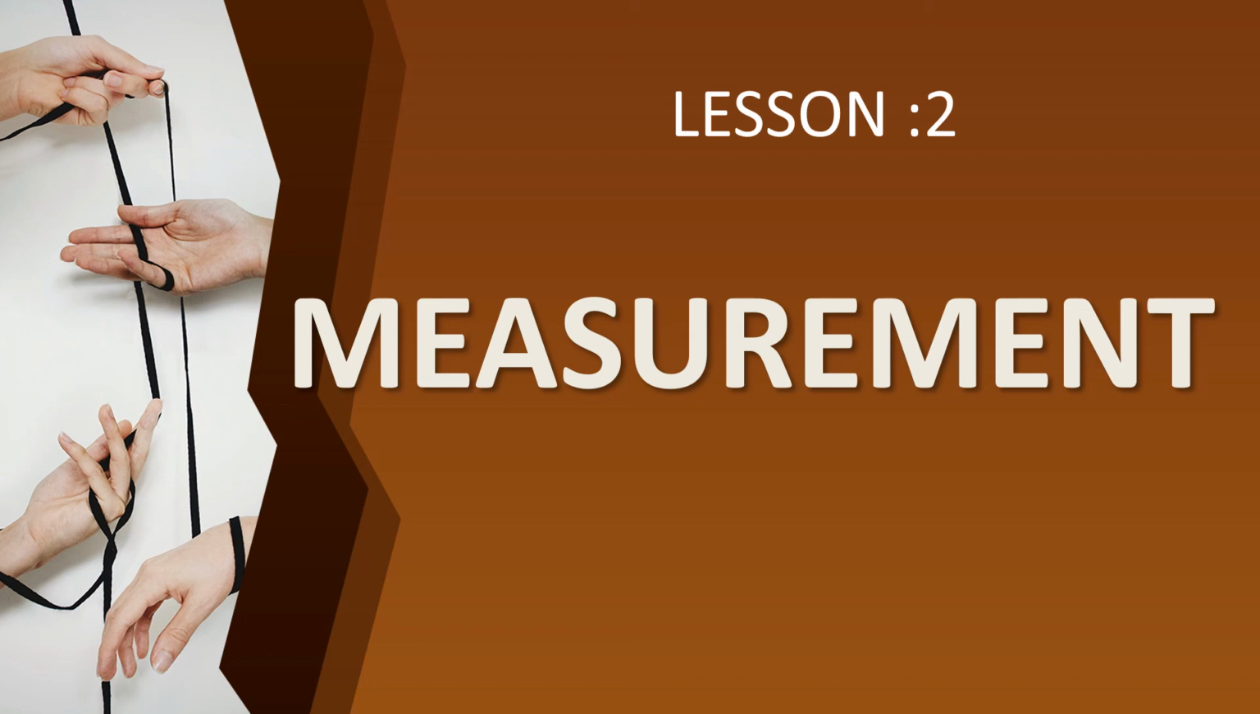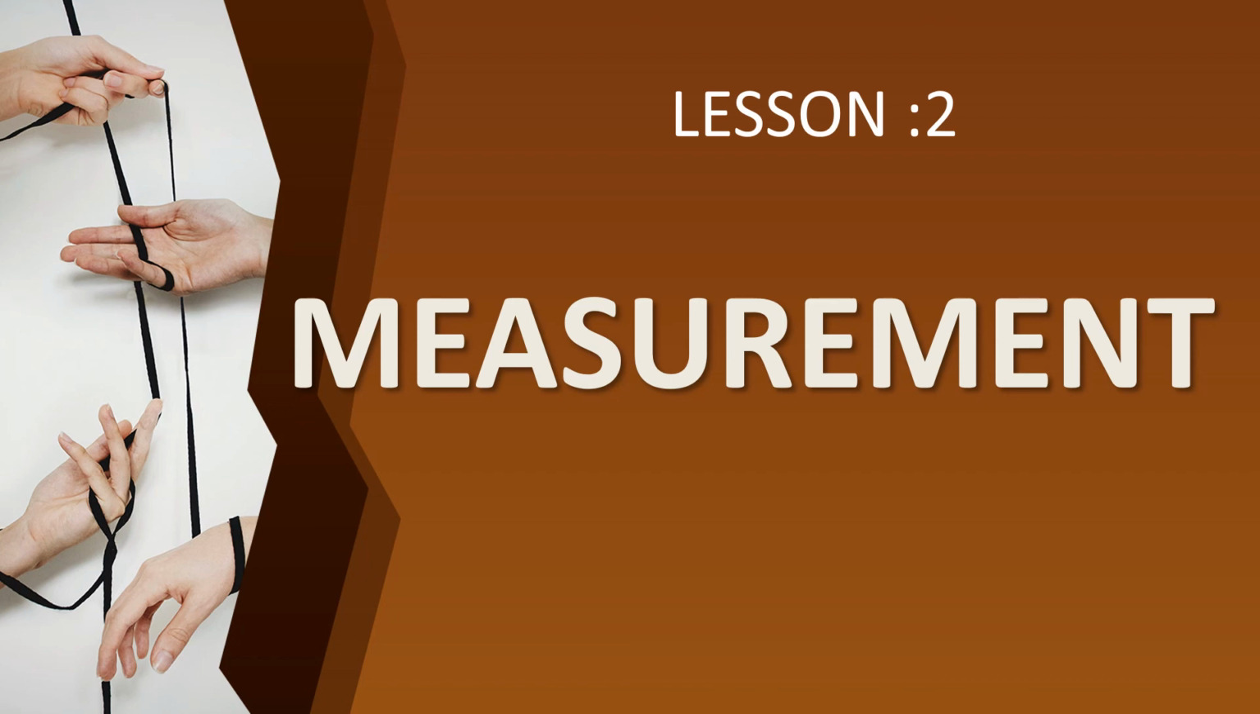What is the fourth point? We should not use the plural form in the units. The fifth point: we should not use a full stop in the unit. And the sixth one: a prefix should not be used alone, and between the prefix and the unit there should be no spacing. Have you all understood?